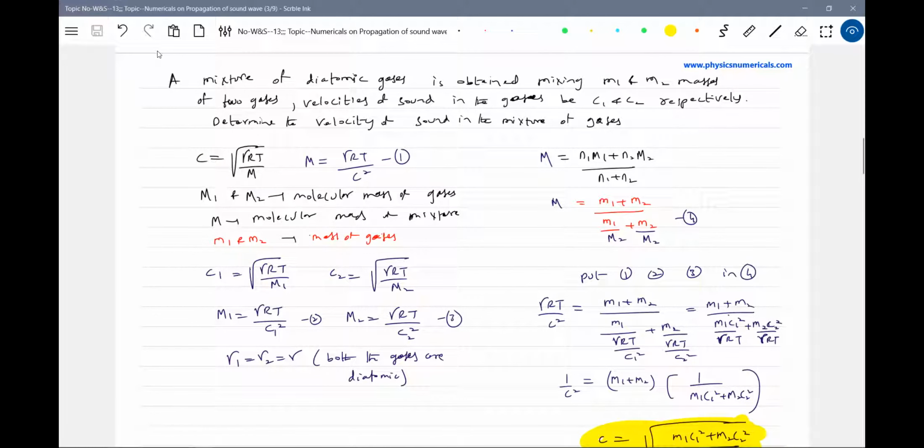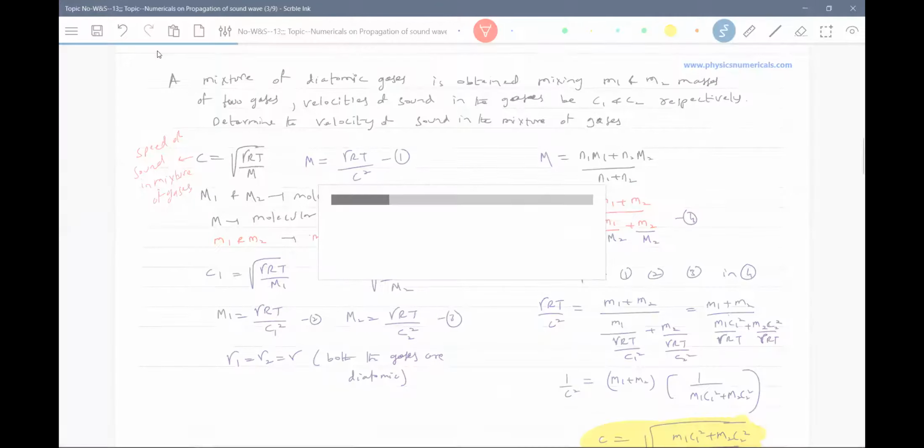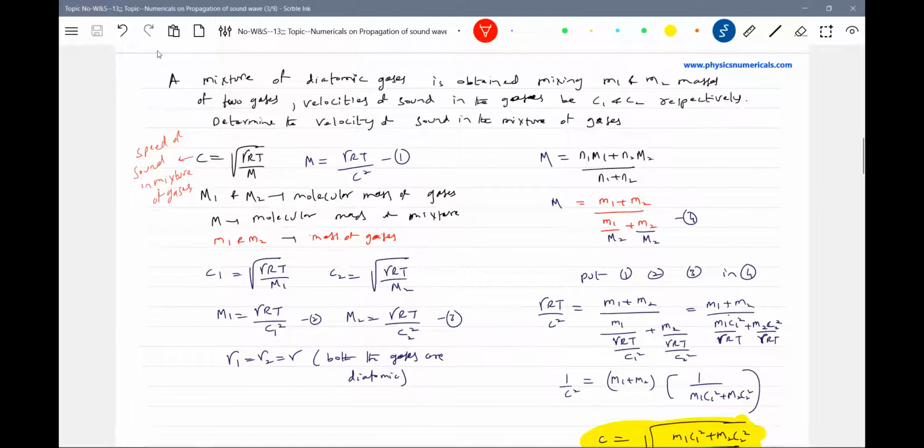Speed of sound in the mixture of gases. Actually, the video got deleted. That's why I have this file and I'm making it into a video again. Otherwise, usually I used to scribble everything.